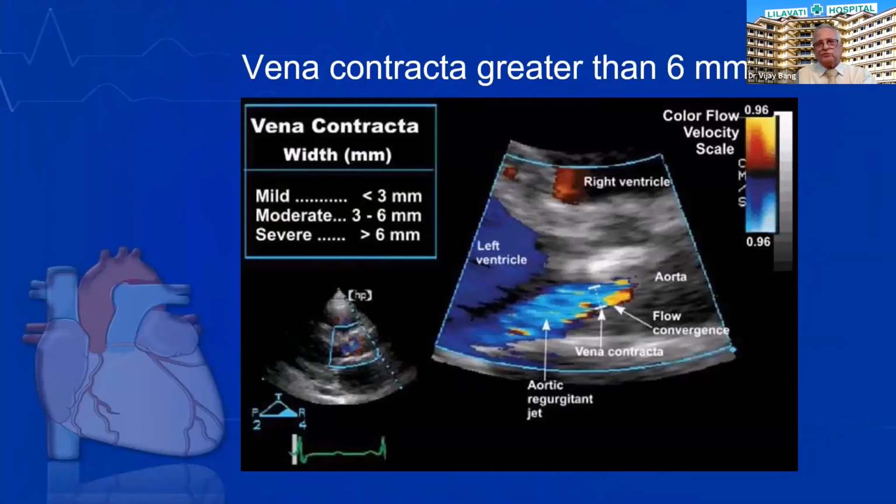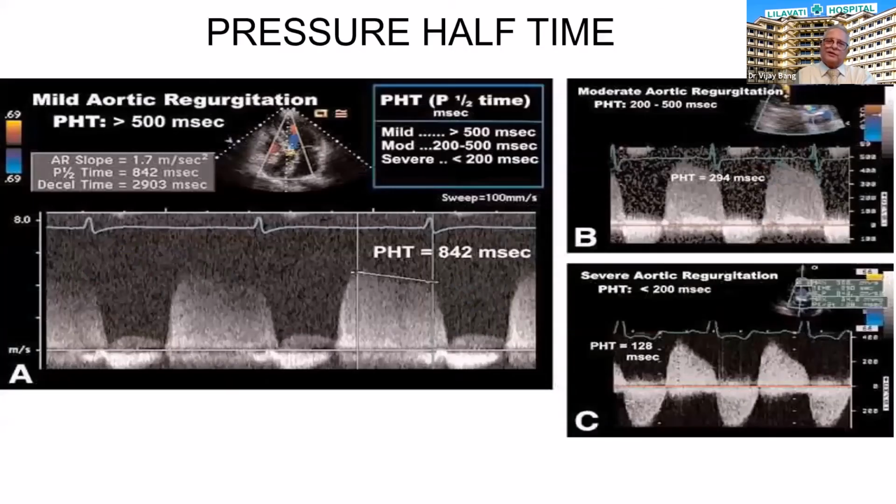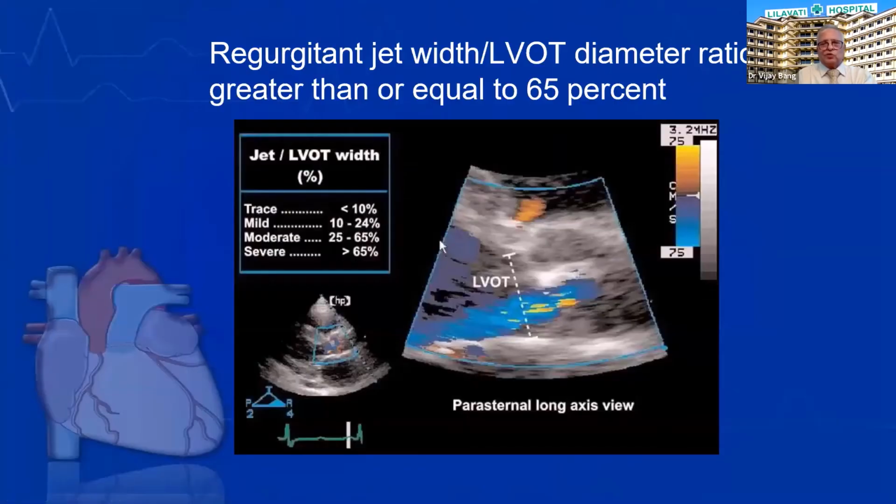One is the width of the vena contracta at the minimal area, the narrowest end, which we should measure. If it is more than 6 millimeters, then it's severe AR, moderate 3 to 6 millimeters. But these are semi-quantitative. Pressure half time can also help. If it is less than 200, then it is suggestive of severe AR, 200 to 500 moderate, and more than 500, it's mild.